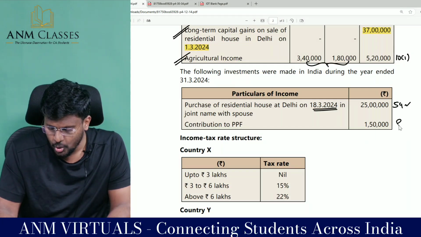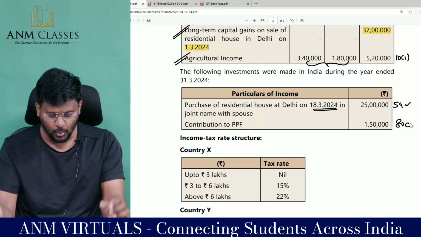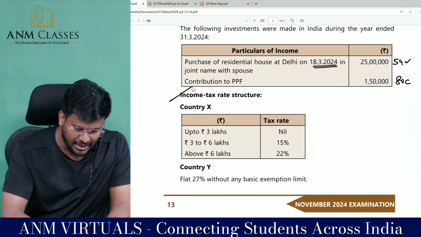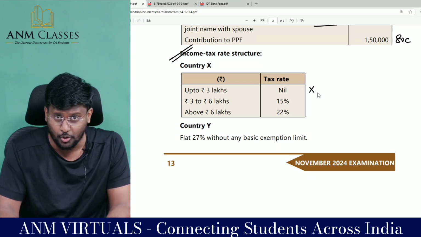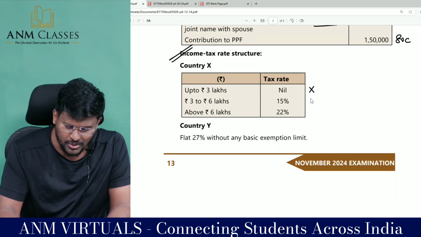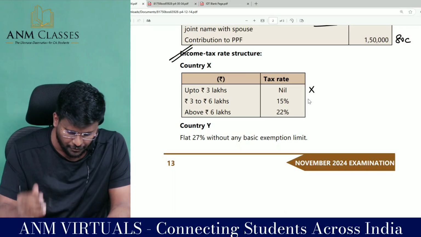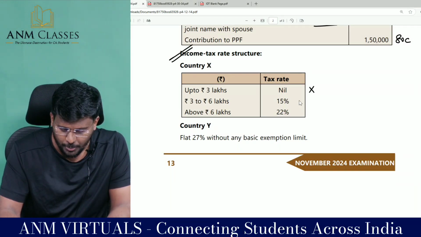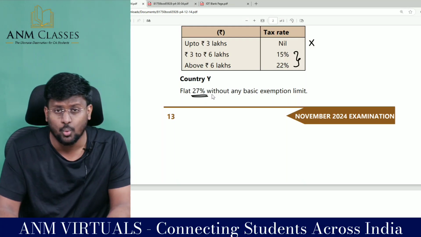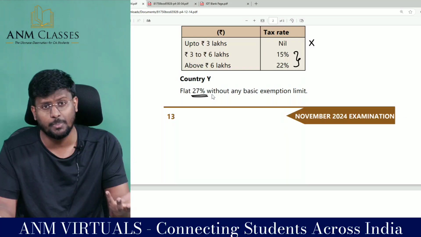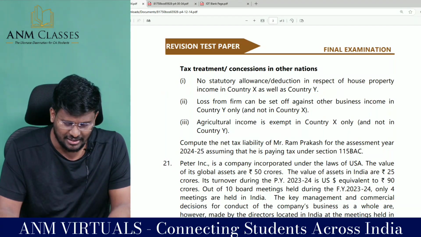Contribution to PPF, you are entitled to claim under 80C, but you should be very careful under what route you are traveling. This is the income tax rate structure. In country X, up to 3 lakh, it is nil. They are also following the same as India. 3 lakh to 6 lakh, 15%. Oh my God, not 5, 7.5, 10 and all, straight away 15. Above 6 lakh, 22%. Wow. With regard to country Y, flat 27% without any basic exemption limit. There is no basic exemption limit in country Y. Tax treatment or concession in the other nations.